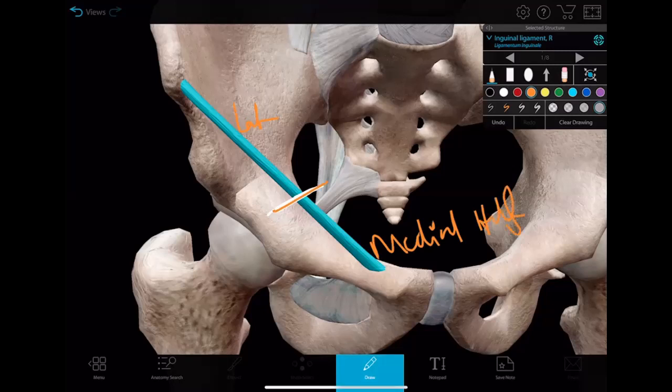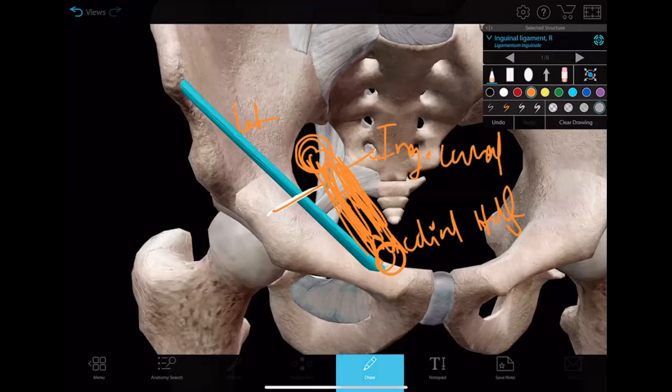So in the medial half, there is a gap, superficial ring, deep inguinal ring, a slit-like passage that runs like this. This is the inguinal canal, right?